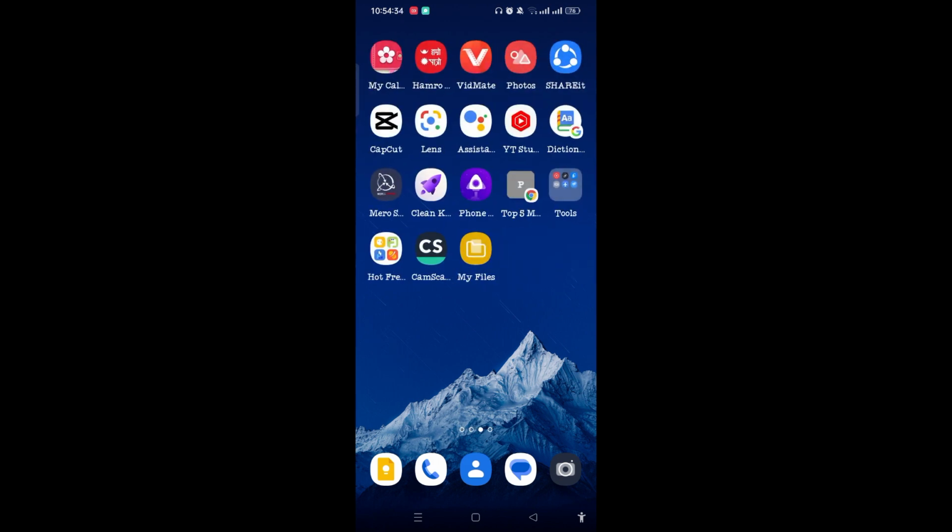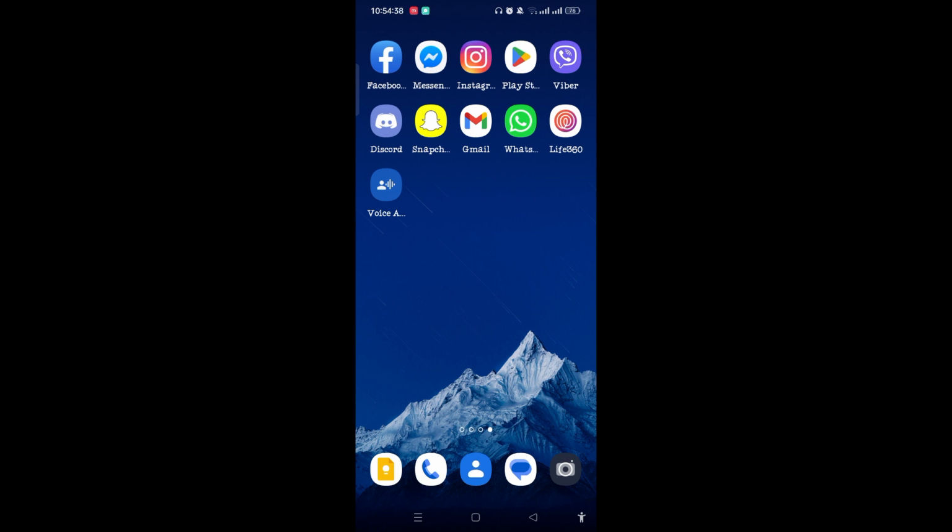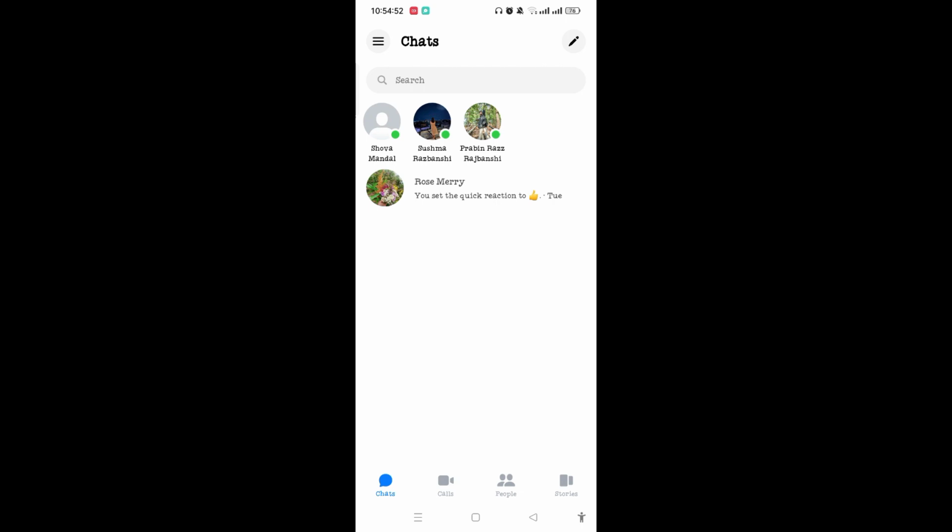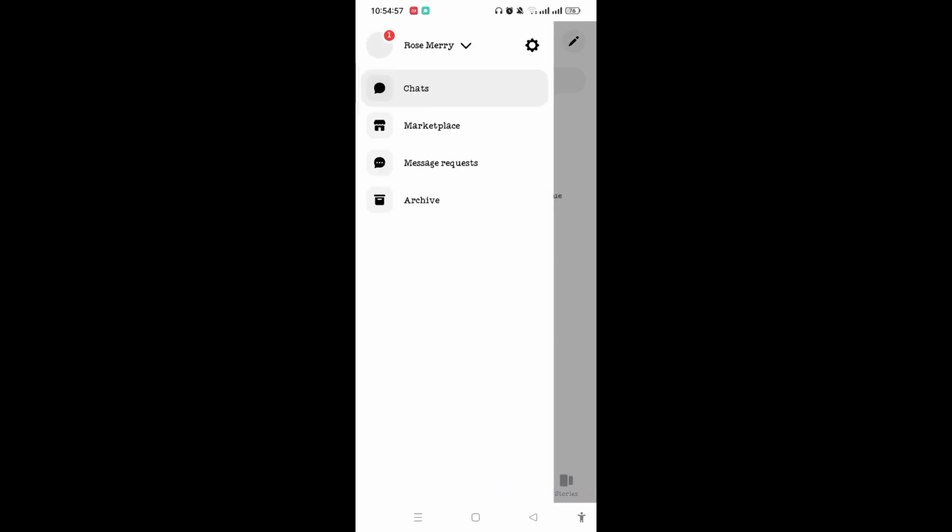For that, you just need to install and update the Messenger app from the Play Store so that you can enjoy the latest version or the latest features of the Messenger. So open the Messenger app and on the top left corner you will see the three-line icon. Tap on it, then tap on the gear icon on the top right of the screen.